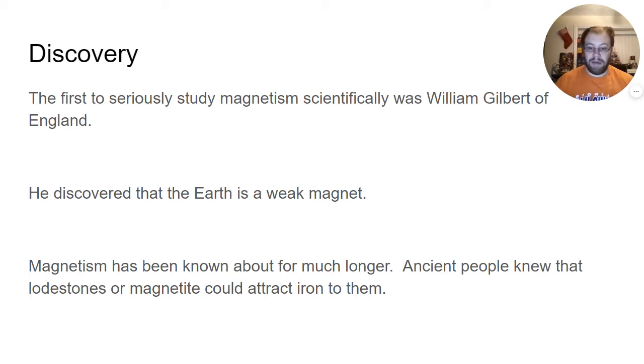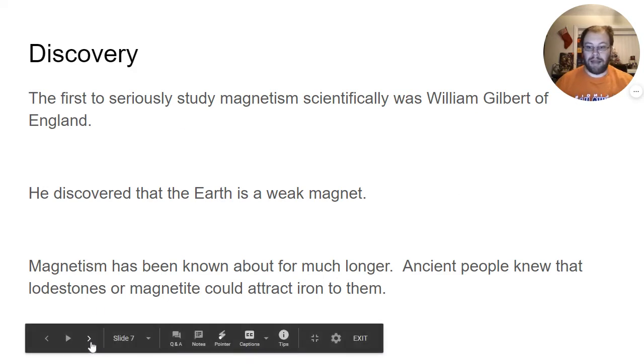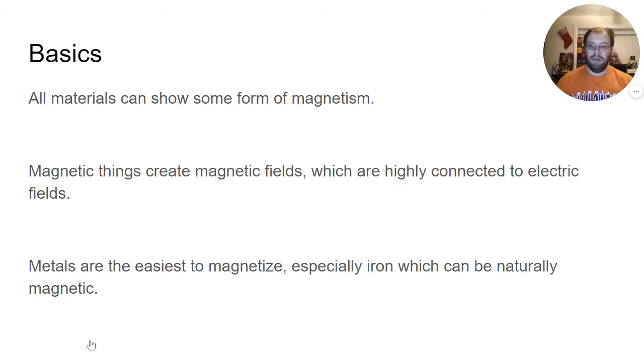Magnetism has been known about for much longer. Ancient people knew that lodestones or magnetite could attract iron to them, so we've known about this force for a long time. So it's not something necessarily new. We do know about it. All materials can show some form of magnetism. Getting them to do that, though, is very difficult. Some things just aren't very open to magnetism, but you can do it.